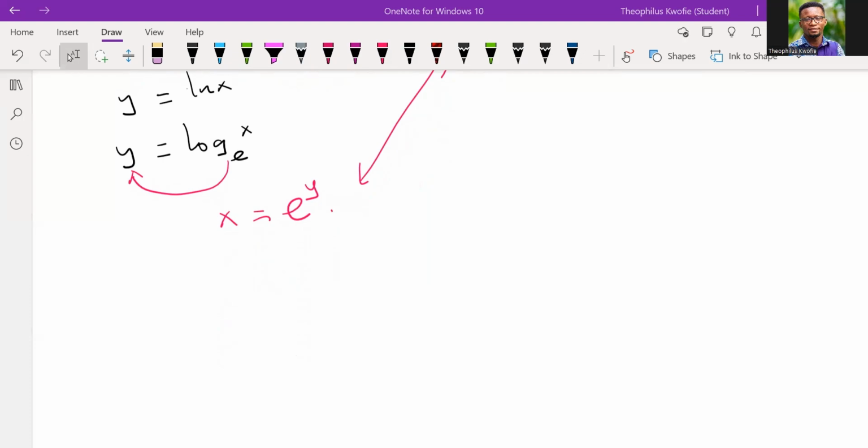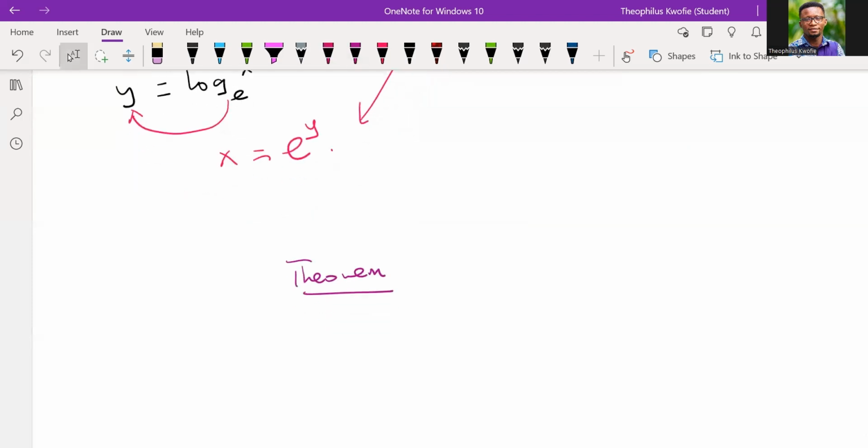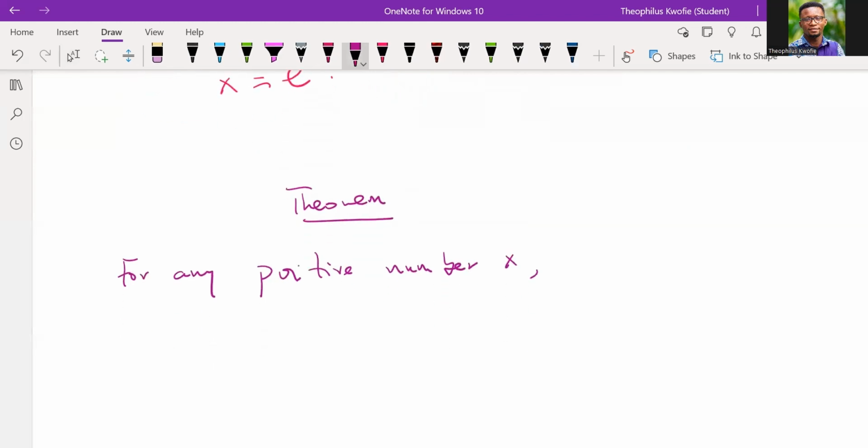Now let's look at the first theorem. The first theorem is that for any positive number x, the derivative of the natural logarithm, ln x, will be given as 1 over x. So how did we get this? This is how we solved it.